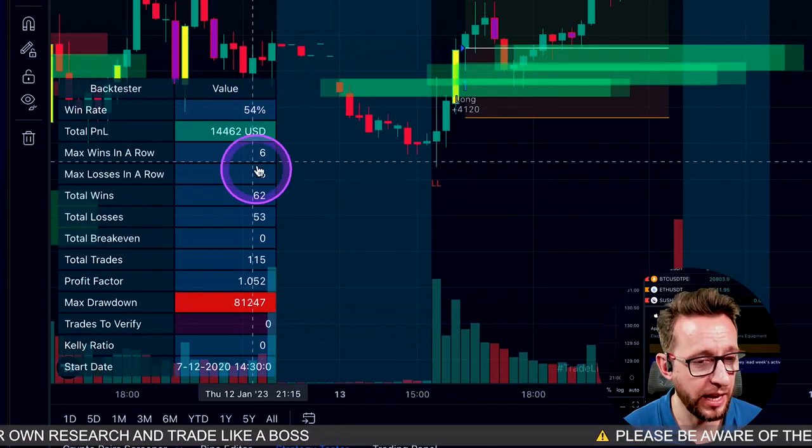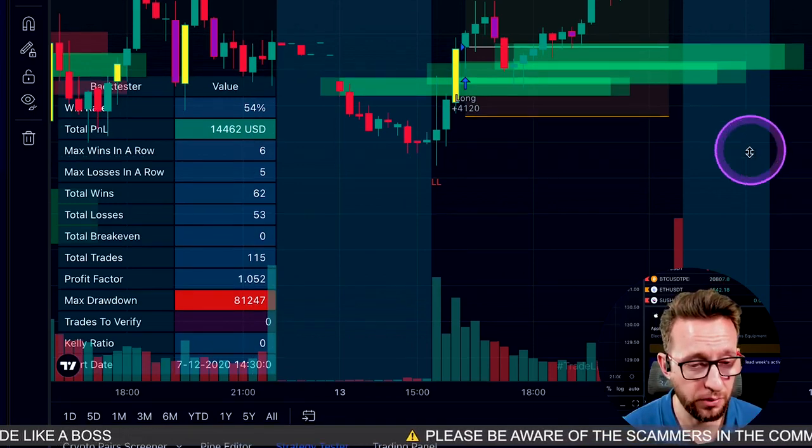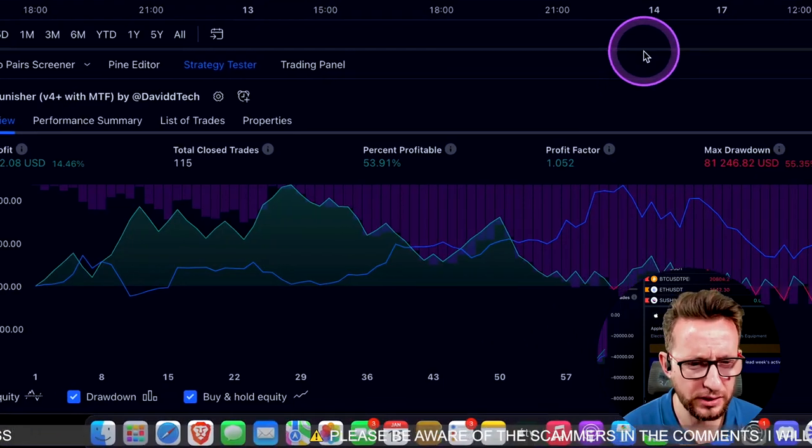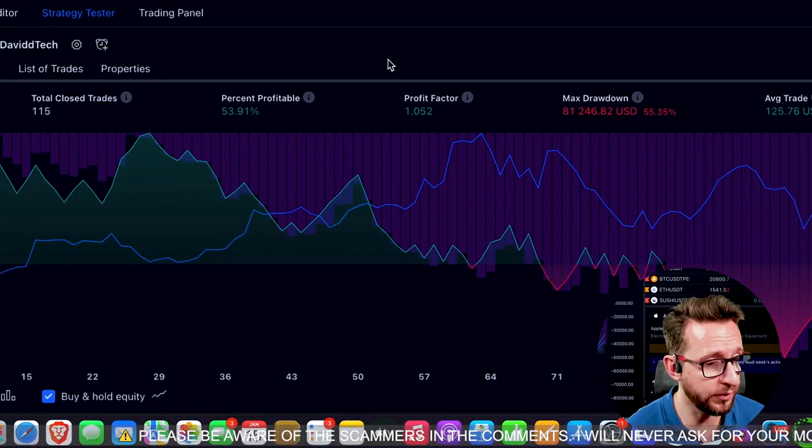So as you can see, we have our backtesting results here for Apple. If I pull up the backtesting results, you can see here that the trading strategy has performed quite well on default settings.